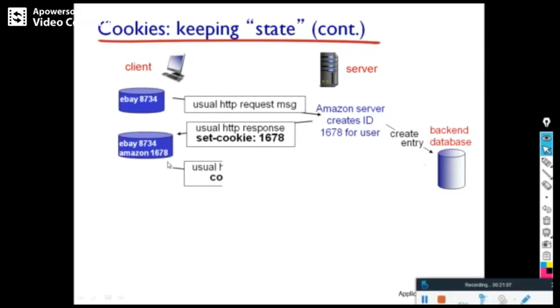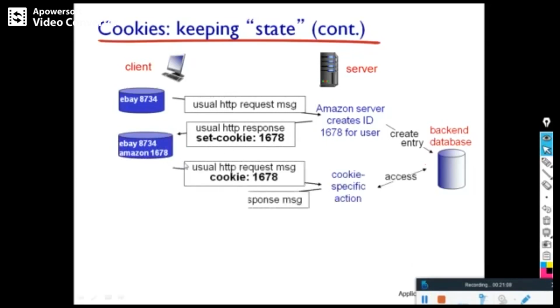When the user, after some time, once again accesses the same site, the browser at the client side will first send the cookie ID to the backend database, to the Amazon server, and she will get the response message faster.